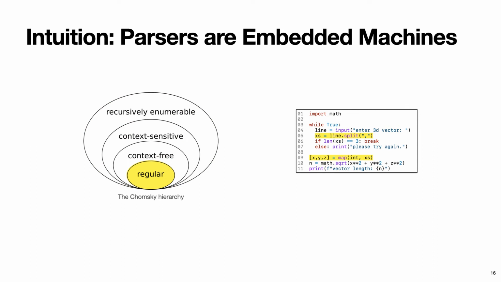However, if we look at just those core parts of the program that are actually concerned with parsing, we will find that in isolation, their control flow and their complexity will closely match that of a lesser machine that is exactly the recognizer for the parsed language.